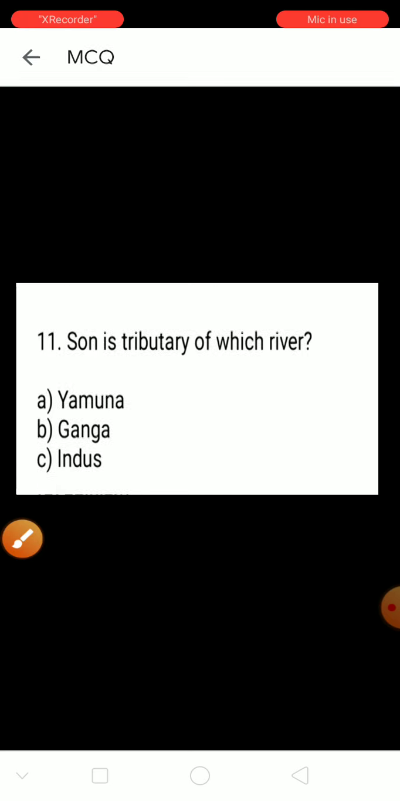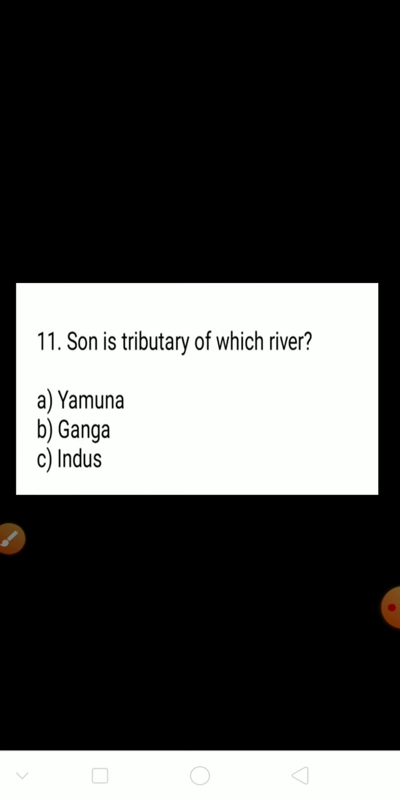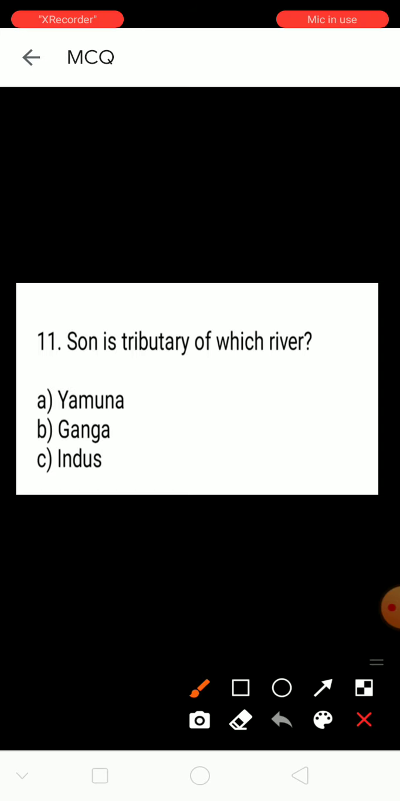Next question. Question number 11. Sun is a tributary of which river? Sun is a tributary of which river? The options are Yamuna, Ganga, Indus. The right answer is Ganga.